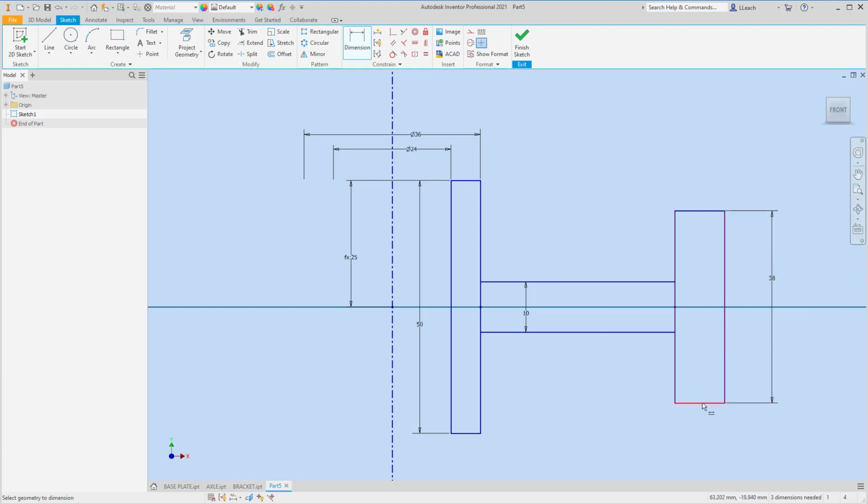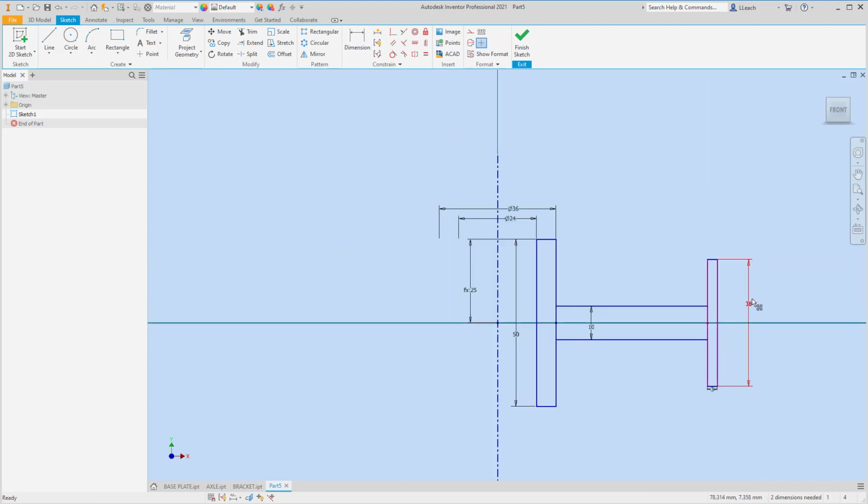And I know that, what else do I know? I know that this is 3. Is that 3 or 5? Yeah, that's 3. What else do I know? I know that this outside, oh yeah, this dimension from here to my center, that's 100.